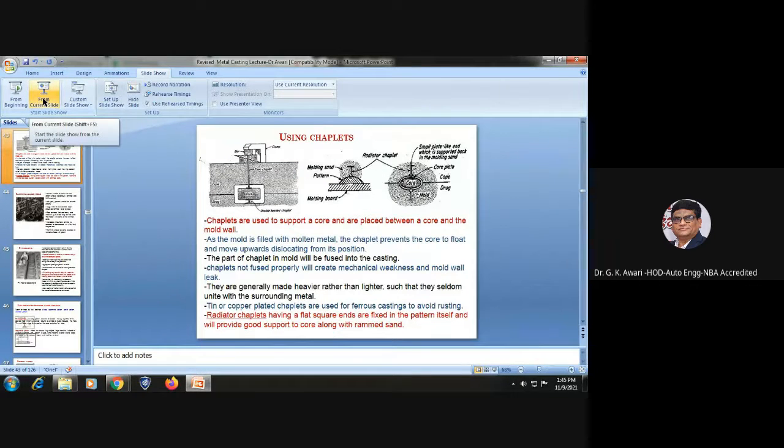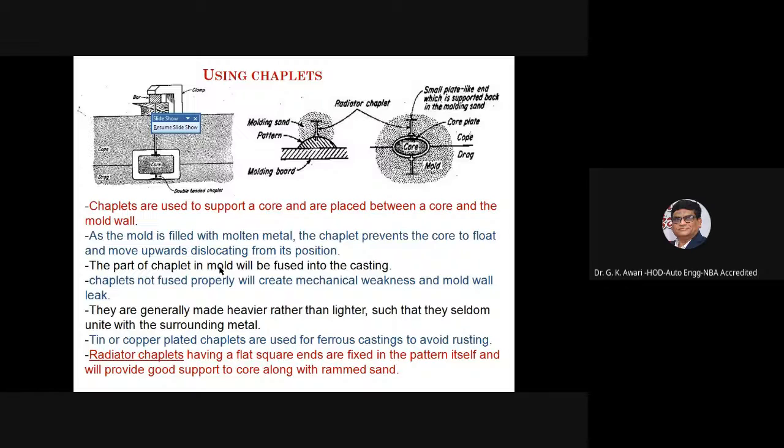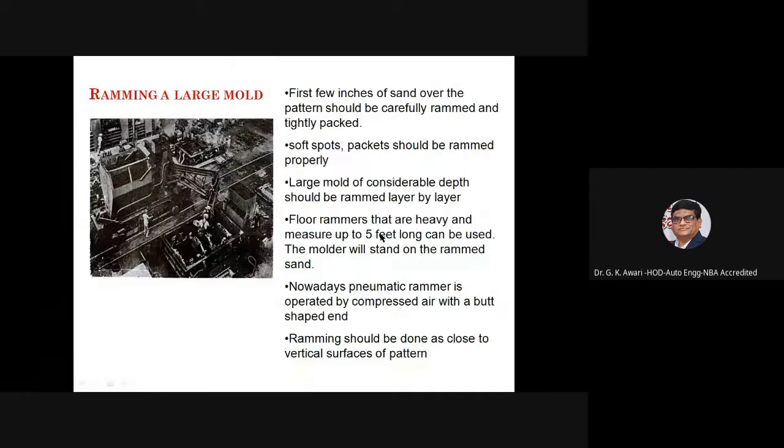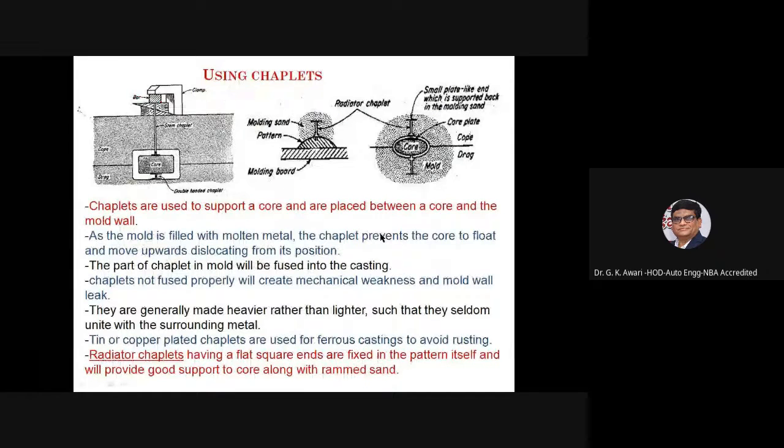So using the chaplets. Chaplets are used to support a core and are placed between the core and the mold wall. As the mold is filled with the molten metal, the chaplets prevent the core from floating and moving upward, dislocating from its position. So the part of the chaplet in the mold will be fused into the casting.